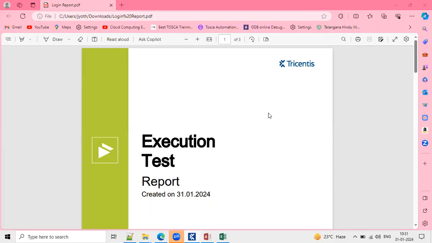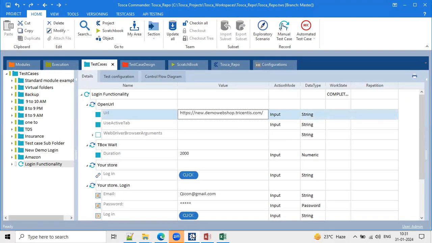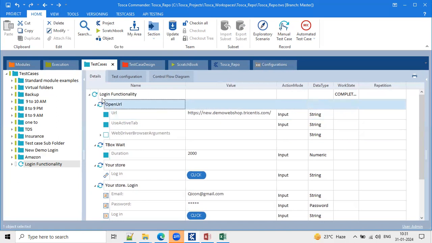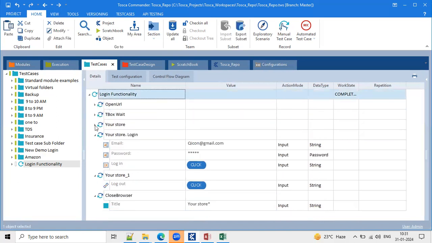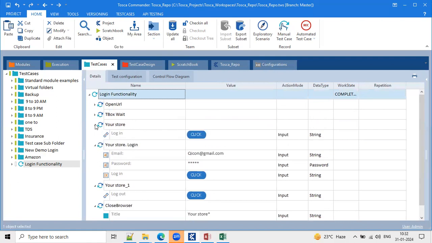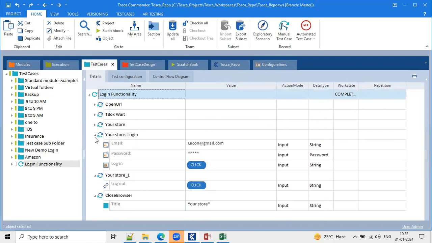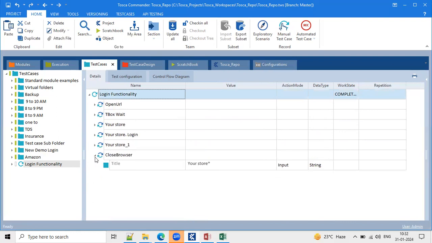Anusha, I have a question here. What is the difference between executing this code in the test cases module and the execution module? In the test case section, we are just debugging the code. We are checking partially whether our script is working as expected or not. Simply say it is a temporary run result. We are just executing temporarily and checking whether the script is throwing any errors or not.